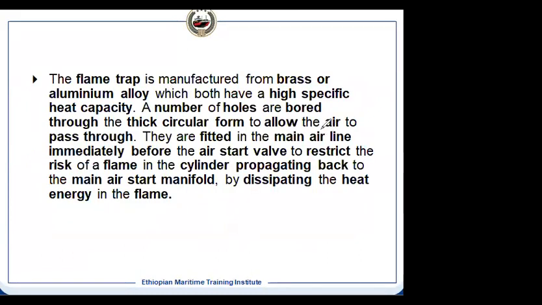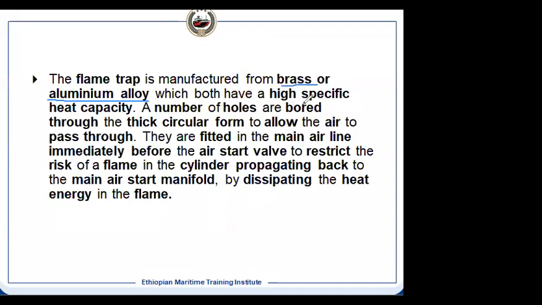Now the flame trap, as I told you, is made of brass or aluminum alloy, because the thermal conductivity is high, so it can dissipate and absorb more energy to reduce the flame or the gas's temperature. So when the flame is passing, it reduces the heat energy below what supports combustion.